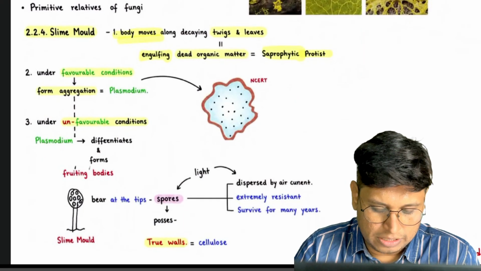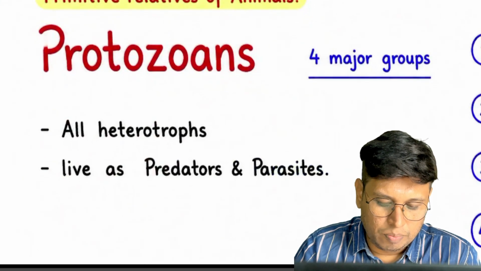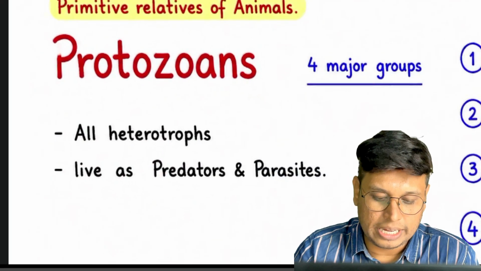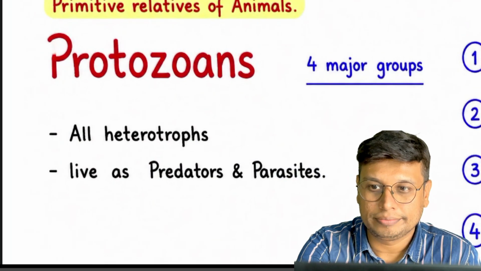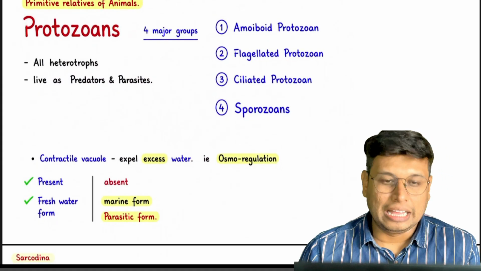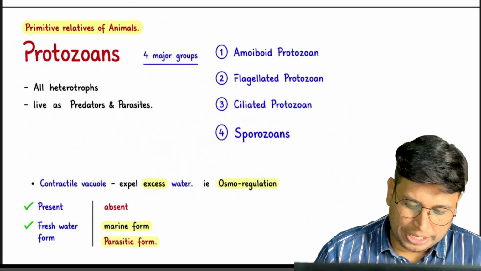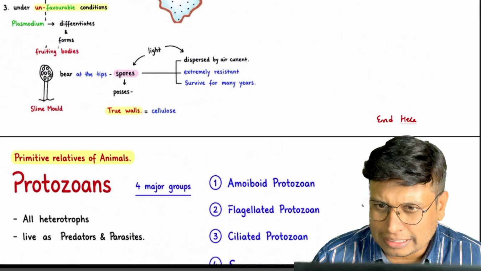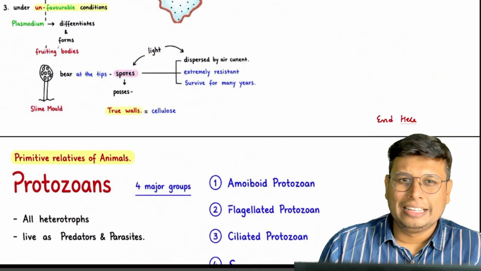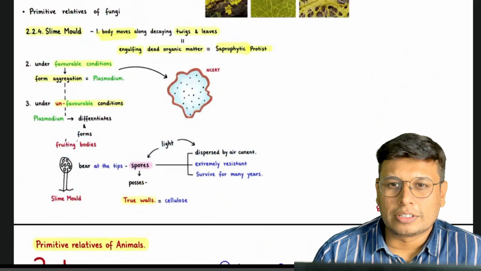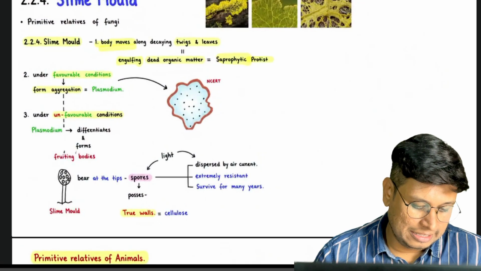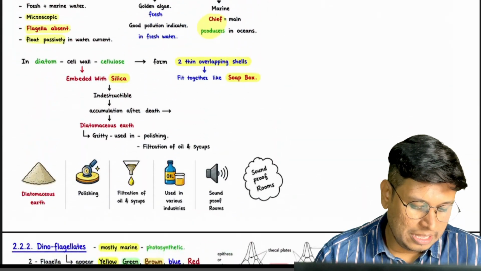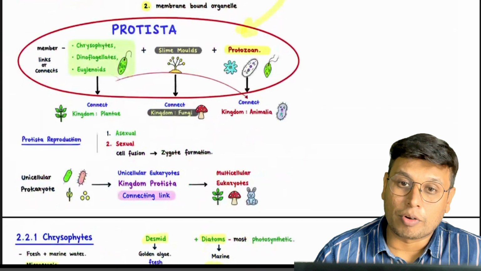Next one is going to be protozoa. Okay, I think we should stop here as 30 minutes are over. So what we have studied today is we started from the kingdom Protista.